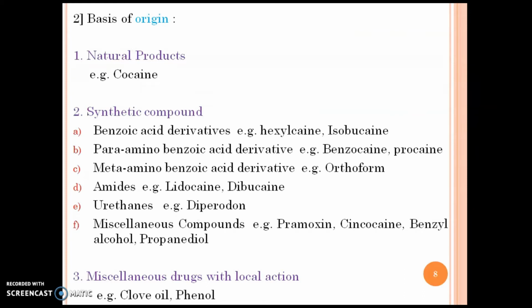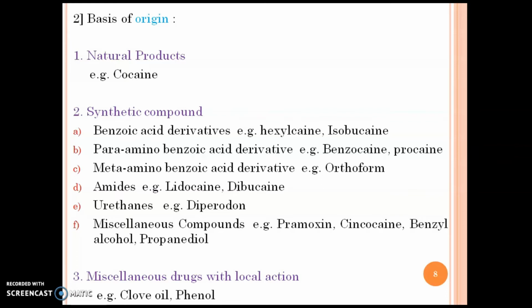On the basis of origin, these are also classified in three parts, that are first natural products, second synthetic compounds, and third miscellaneous drugs. Example of natural product is cocaine. Synthetic compounds are again classified in 6 parts. In that first A is benzoic derivatives, for example xylocaine, isobutocane.